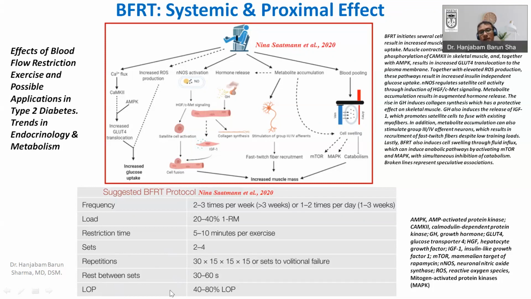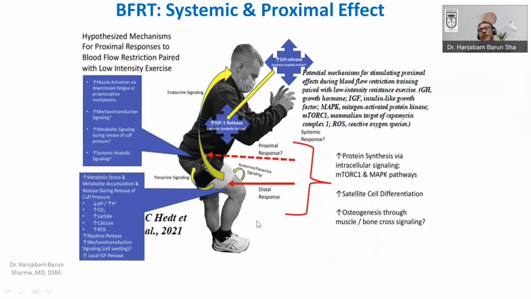The limb occlusion pressure may be 40 to 80% of the arterial occlusion pressure. So you can apply 40 to 80% of the maximum arterial occlusion pressure at resting condition. Just by using this principle you can apply blood flow restriction training. This was given by that author. This is a general principle, but you have to modify it according to the type of patient. Individualization is very important.